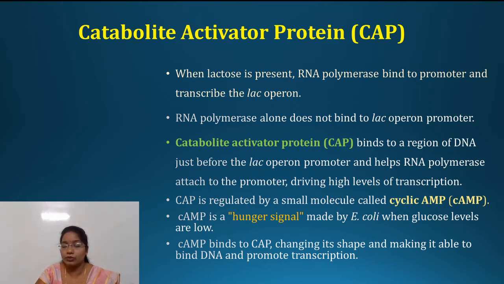Okay, so this is a positive regulation, but this catabolite activator protein is regulated by a small molecule called cyclic AMP. Whenever cyclic AMP is there, it acts as a hunger signal, made by bacteria when glucose levels are low. At that time, cyclic AMP will bind to CAP, the catabolite activator protein. It forms a complex and it will be able to bind to DNA, and it promotes the transcription process.